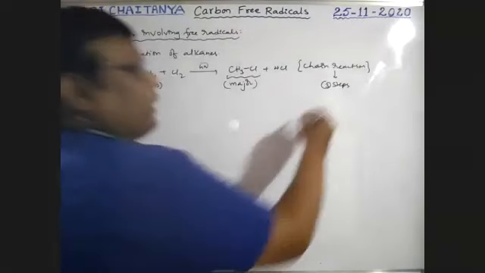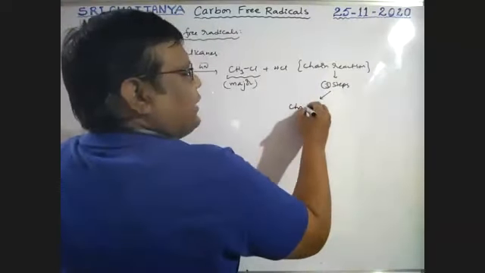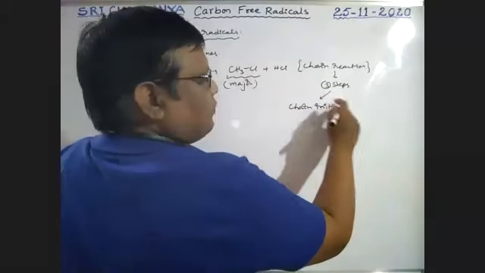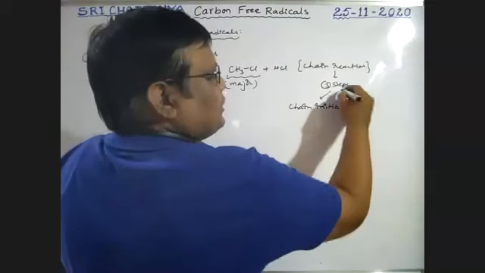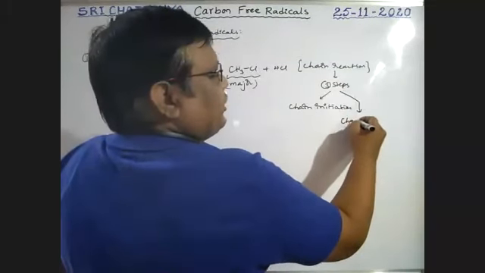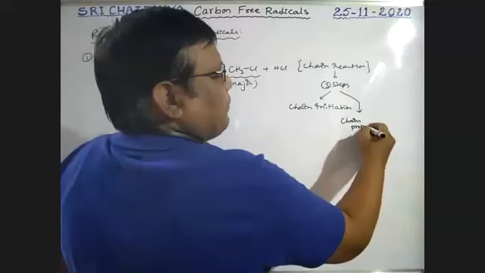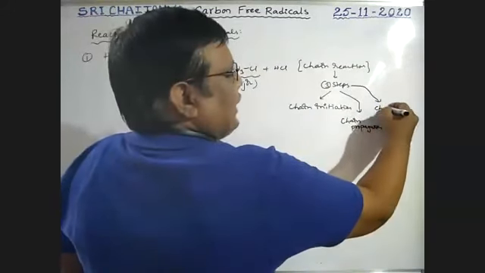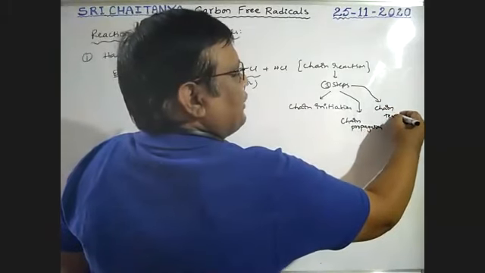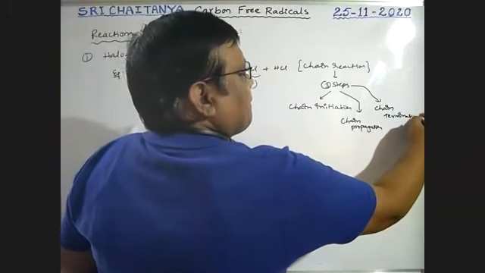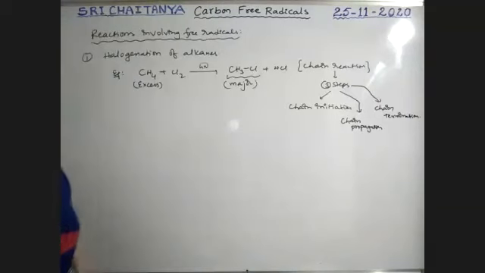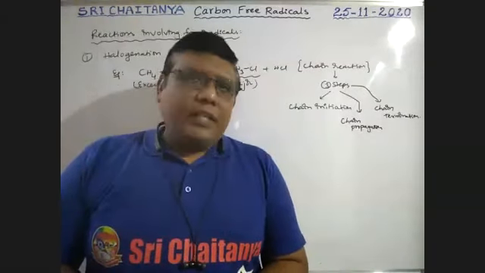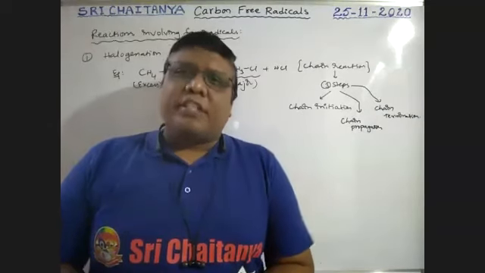Mechanism. One is chain initiation. Second is chain propagation. Third is chain termination. Every free radical reaction is a chain reaction: chain initiation, chain propagation, chain termination.